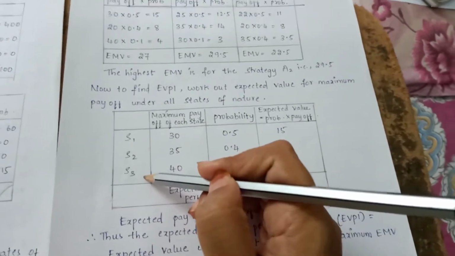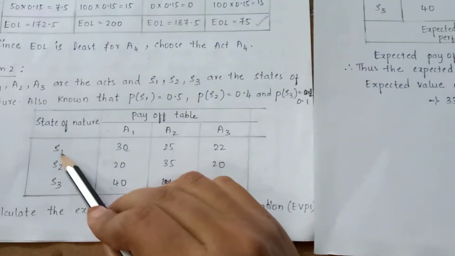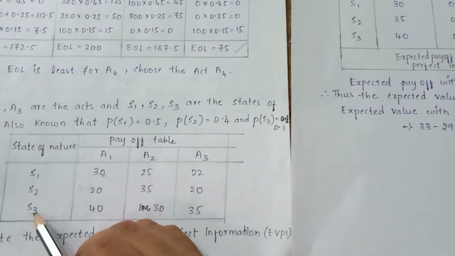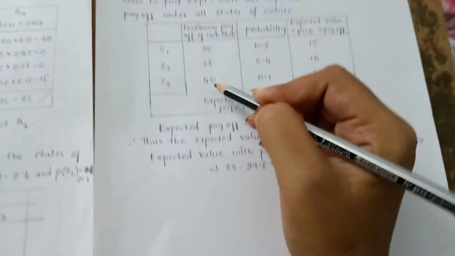First we need to write the states of nature. Next, maximum payoff of each state. So the first state, the maximum payoff is 30. For second state, the maximum payoff is 35. For third state, the maximum payoff is 40. Okay, so 30, 35 and 40.